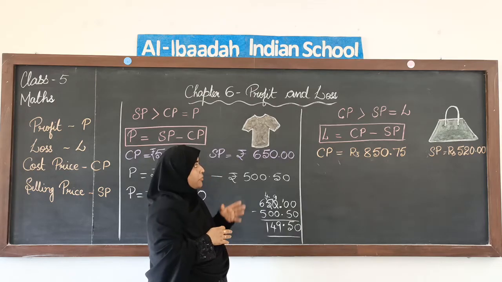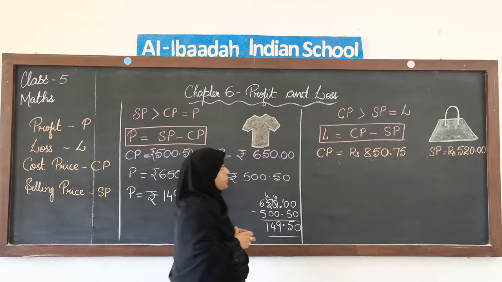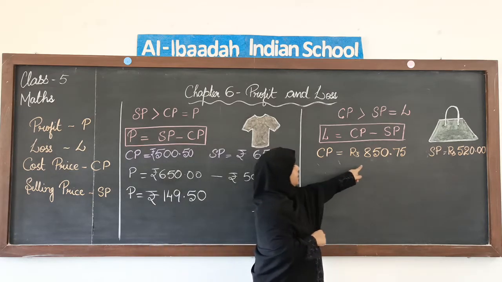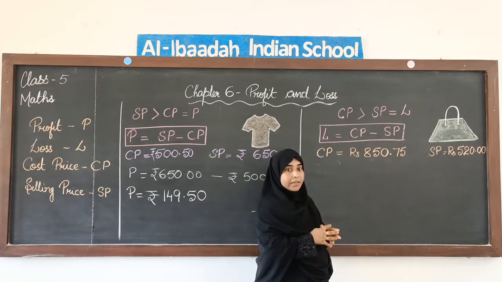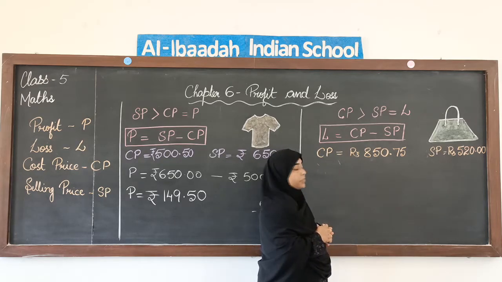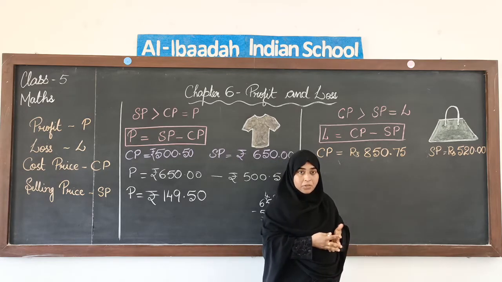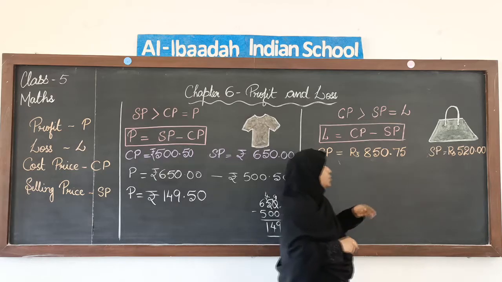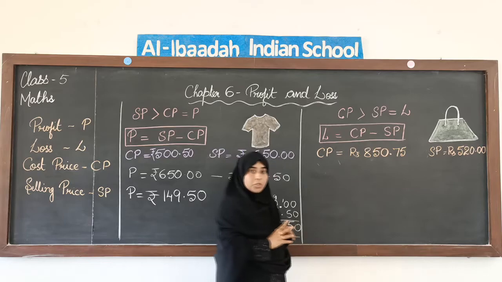Say for example, you have bought a bag, okay? The cost price of the bag is rupees 850 and 75 paise. This is the cost price of the bag, rupees 850, 75 paise. Now selling price, the amount for which we will sell it is rupees 520.